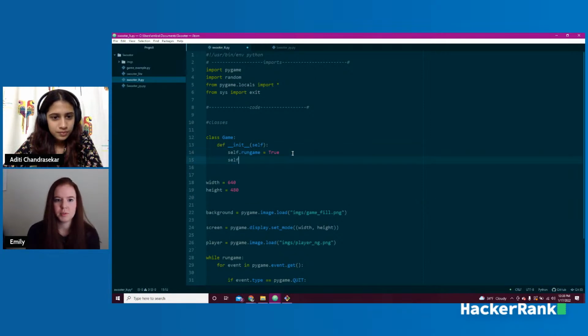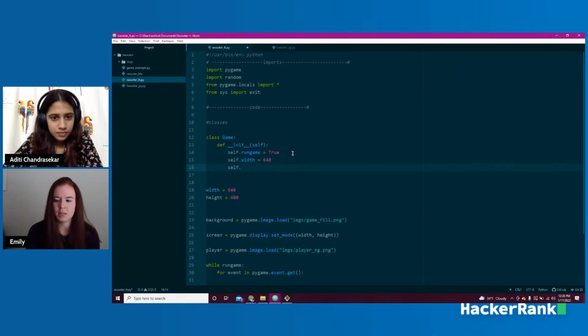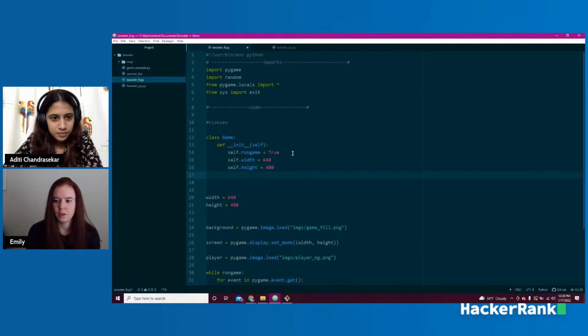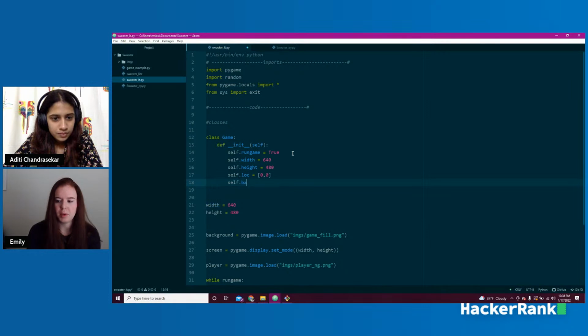Now we're going to set up self.width equals 640, and self.height equals 480, and self.location equals 0, 0. And self.background equals, I'm just going to copy it from down here. This is what we're getting.